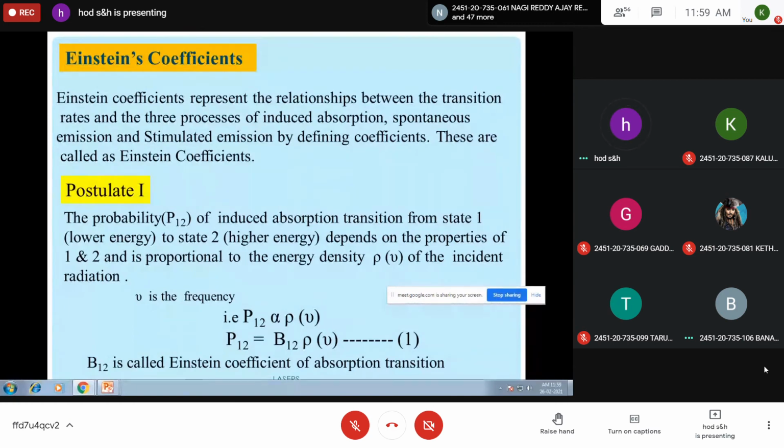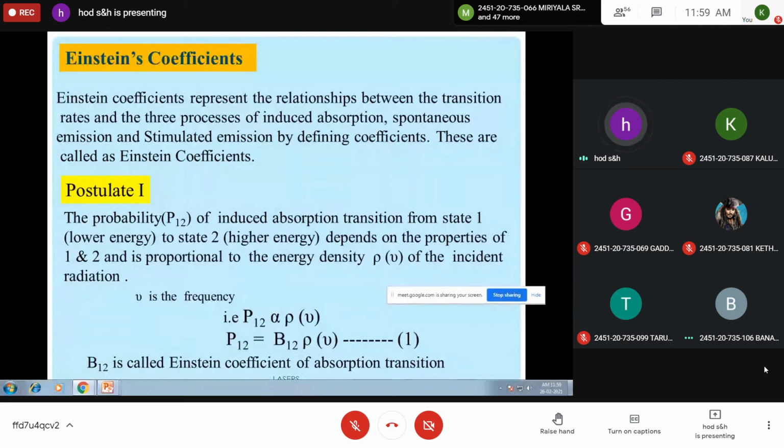Energy density is represented by rho nu, where nu is the frequency. So as per the statement, P12 is directly proportional to rho nu. If you put a proportionality constant, then P12 is equal to B12 into rho nu. This is equation 1. And B12 is called Einstein coefficient of absorption transition. This is the first postulate.